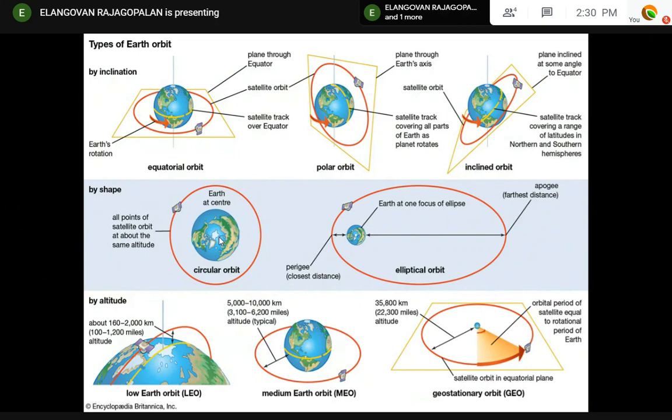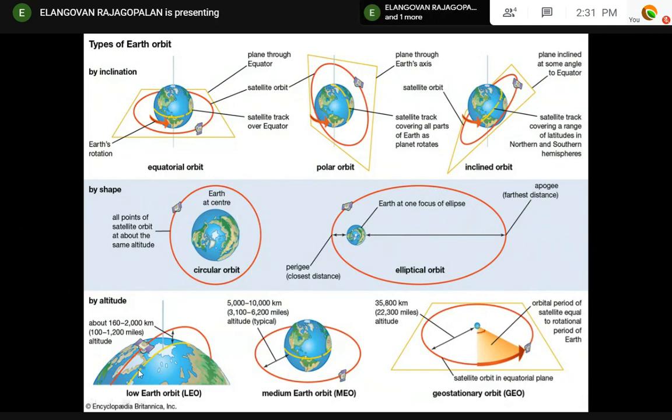Two equations only are concerned. So in either a circular orbit or an elliptical orbit, the Earth is at the focus of the ellipse here. It is here at the center of the circle. Remember, elliptical and circular orbital velocities are different. Here the circular orbital velocity is constant. Here it is not constant.